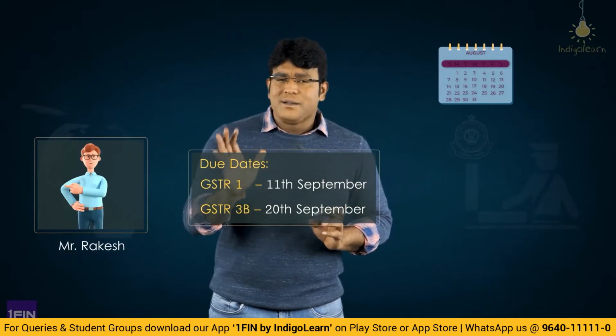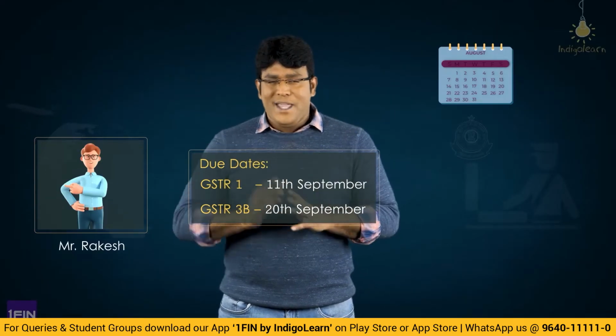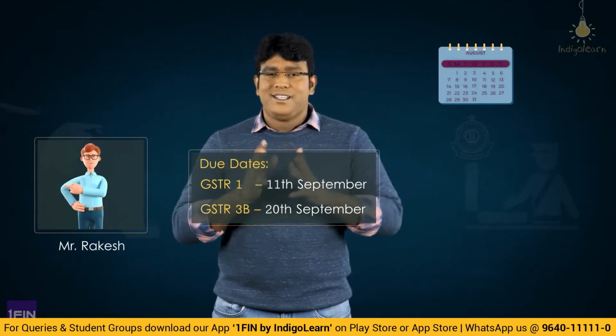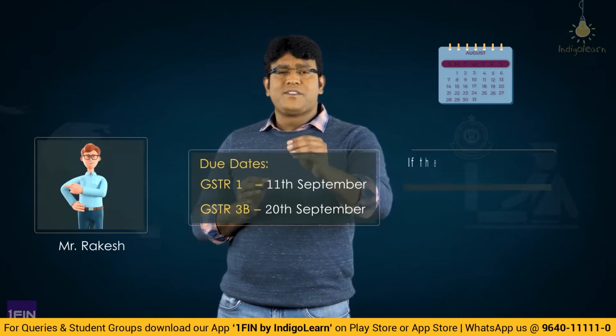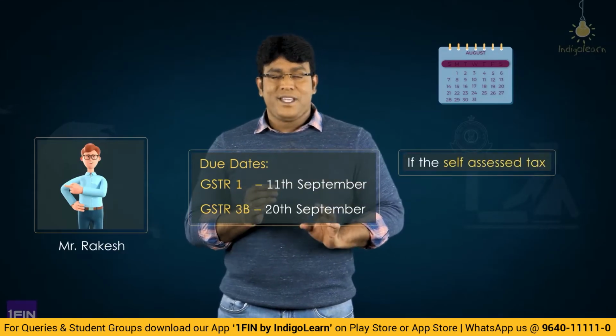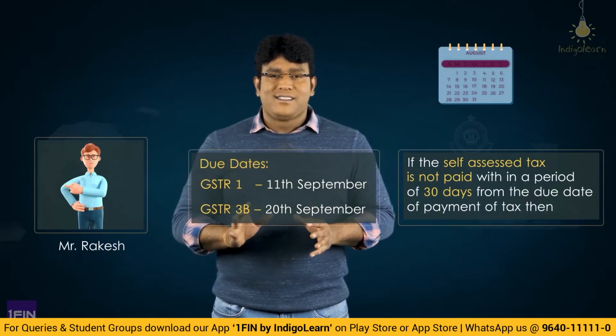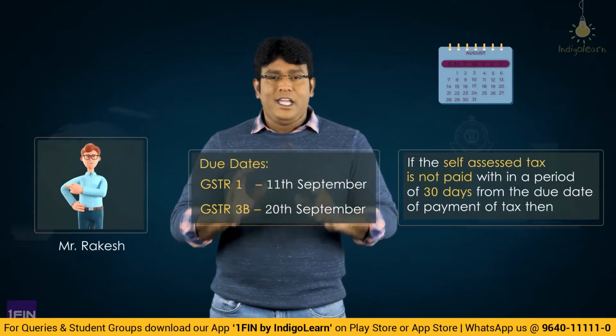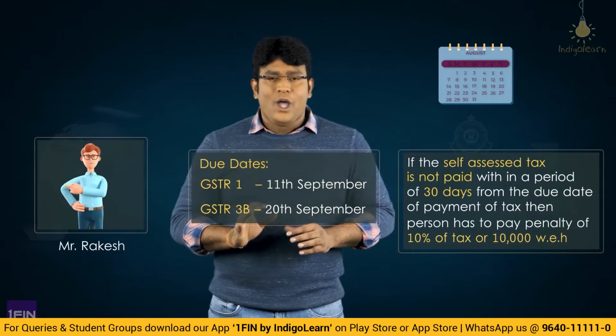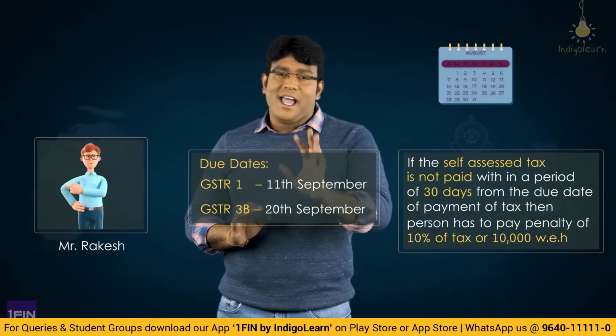Now, some interesting point, let me make you recollect. Sometime back, we discussed that in case of self-assessed tax, if it is not paid within 30 days from the due date, then the person is required to pay a penalty equal to 10% of the tax or 10,000, whichever is higher.